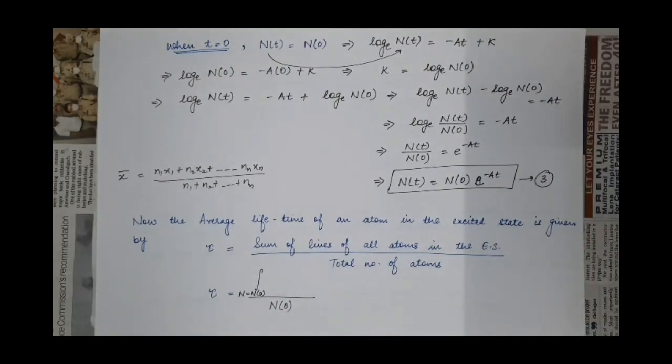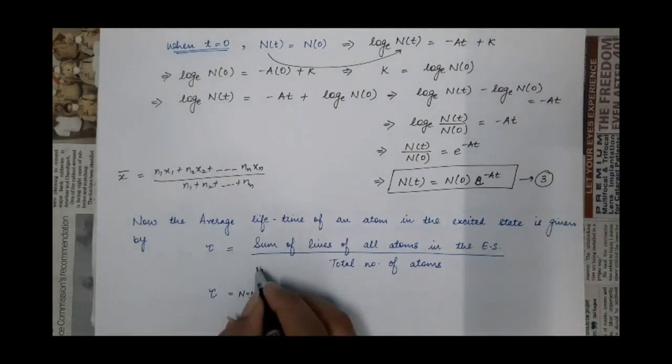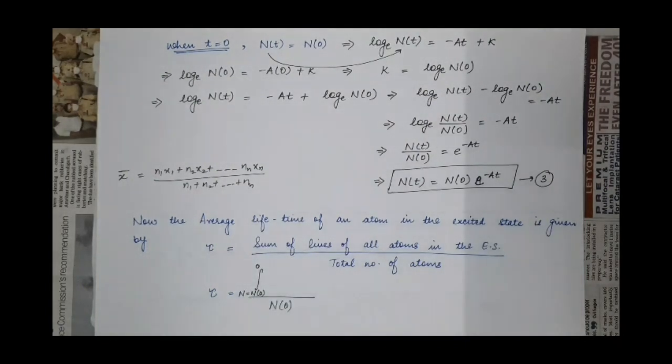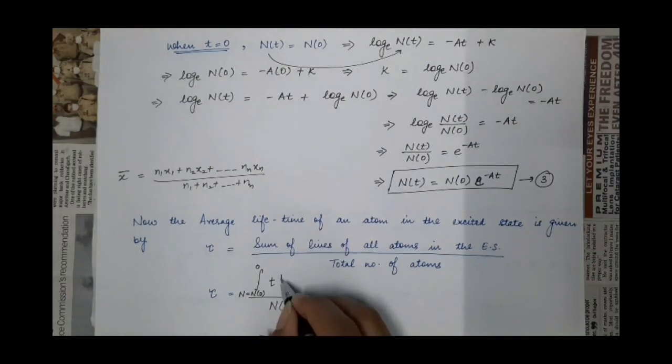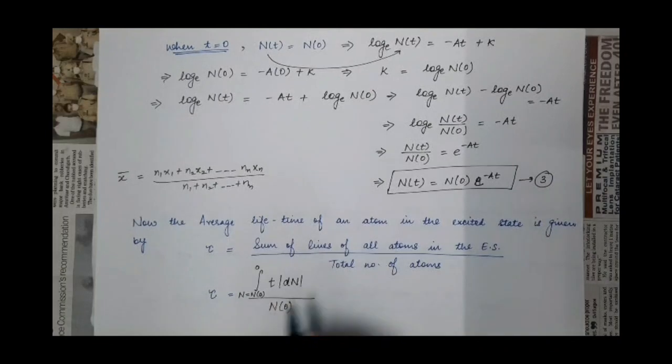And when all the atoms de-excite from the excited state to some lower state, then the number of atoms at the end present in the excited state will be 0. But it will take time. So if t is the time spent by dn atoms in the excited state, then what will be the sum of lives of all the atoms? It will be this. Calculate this dn